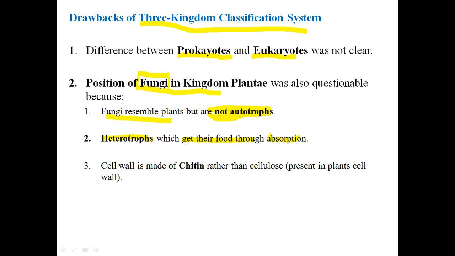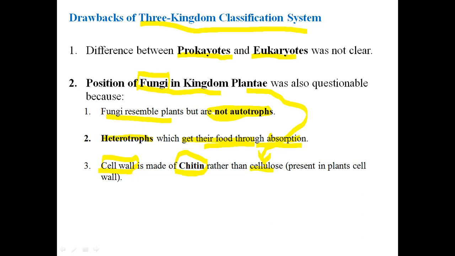They break down these complex organic substances into simple substances, and then the fungi use them as their food. And the third point was the cell wall: in fungi the cell wall is made up of chitin, but the plant's cell wall is made up of cellulose.